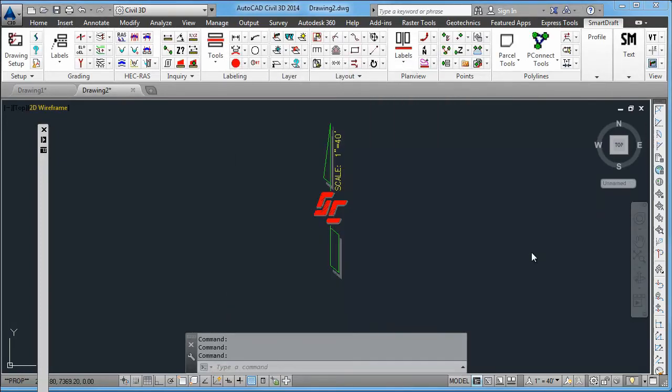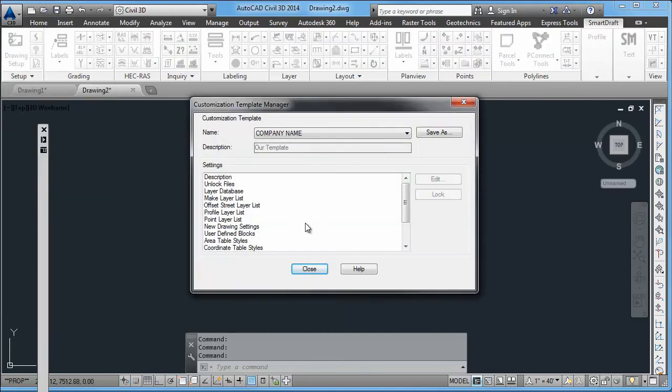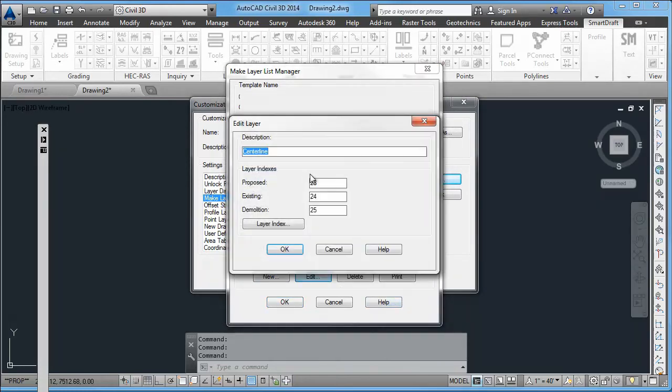In the Customization Template Manager, you'll notice there's quite a few other things that can be controlled. Not only the layer database, but there's a feature to make layers from a dialog box, and here you can change those settings of what layers are shown, and edit which indexes are associated with that description.